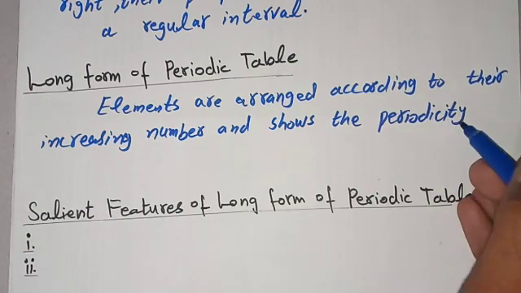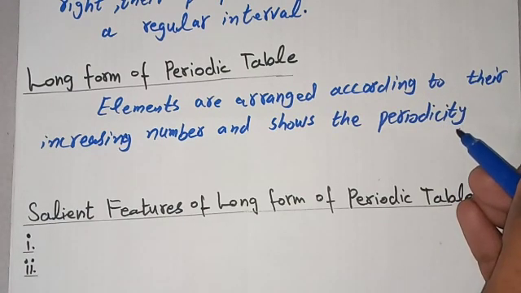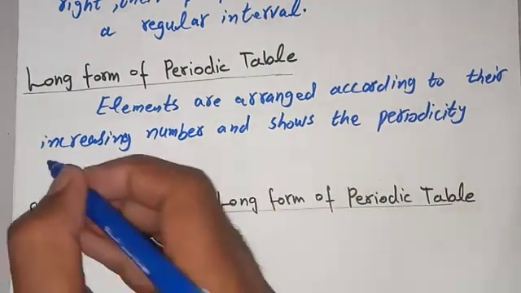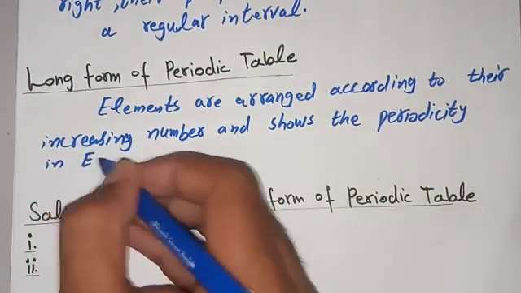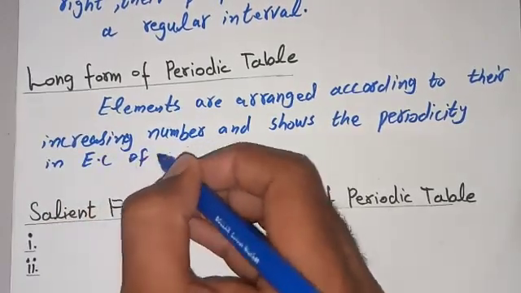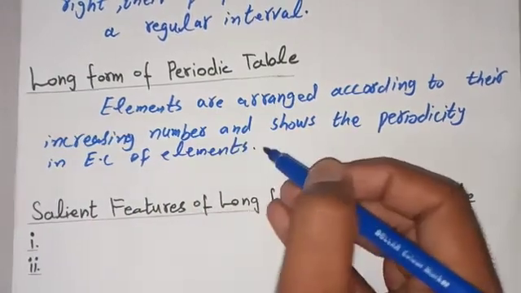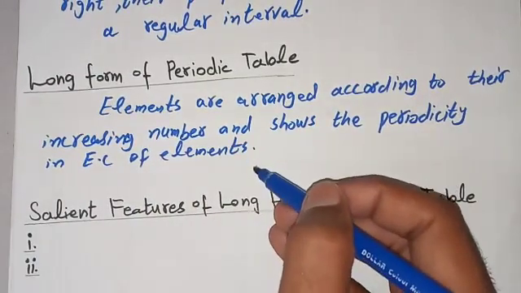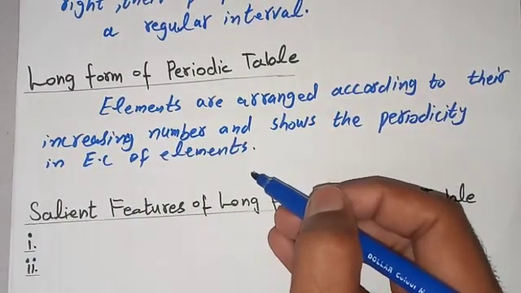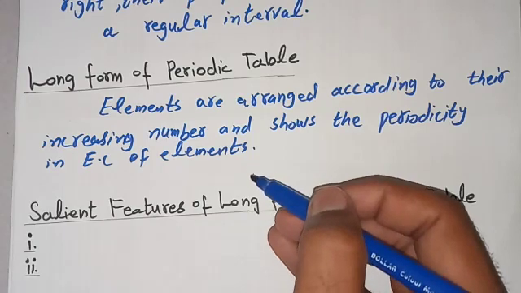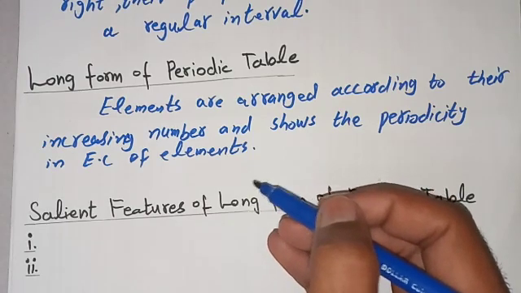Periodicity means repetition of properties after a regular interval in the electronic configuration of elements. In the modern periodic table, horizontal rows of elements are called periods and vertical columns are called groups.